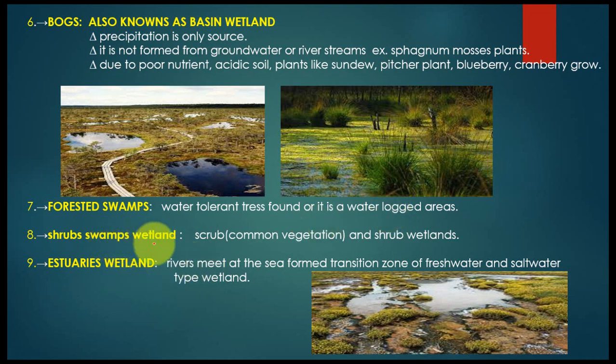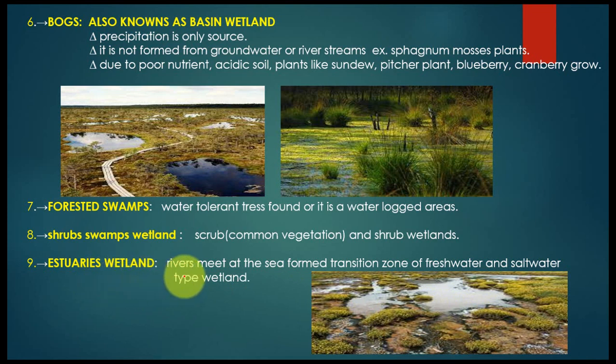Shrub swamp wetland. Common vegetation in shrub wetlands. You can see here also that this type of wetland, scrub is the common vegetation. Scrub is a common vegetation. This seems like here you can see.